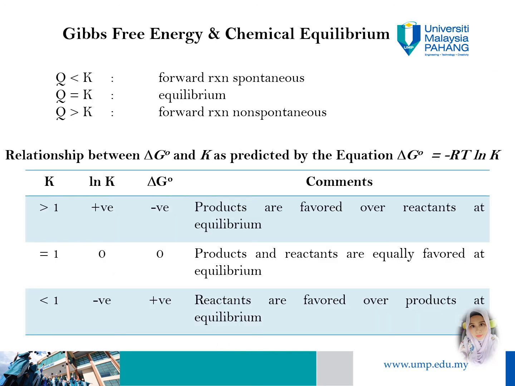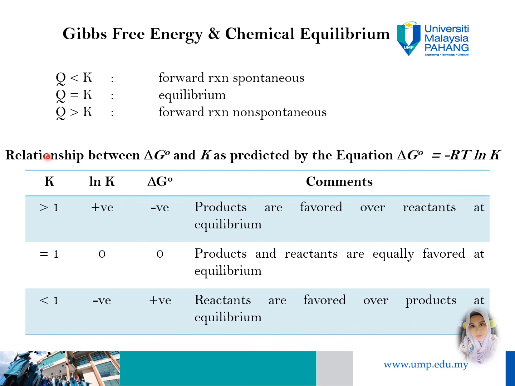Gibbs free energy and chemical equilibrium. When Q is less than K, the forward reaction is spontaneous, which favors the products. When Q is equal to K, the reaction is at equilibrium. While when Q is more than K, the forward reaction is non-spontaneous, which favors the reactants.